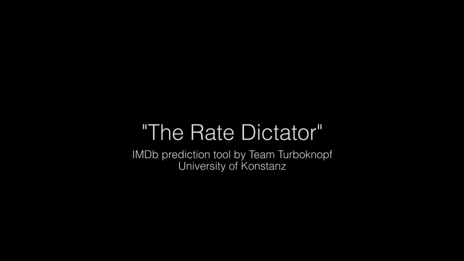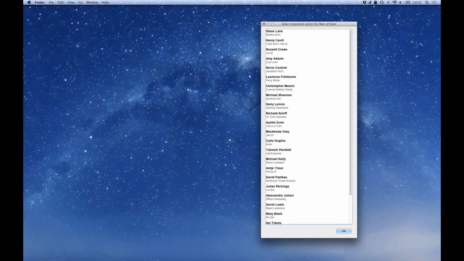To introduce you to our tool, we will show you an example walkthrough by predicting the IMDb rating and box office for the movie Man of Steel. At the beginning of our analysis, we present the user a dialog where he can choose the important actors for the movie. Those actors were chosen by our algorithm, are ordered by their calculated importance, and are displayed by their name and role. To support the user in his decision, we provide the opportunity to get additional information about actors.